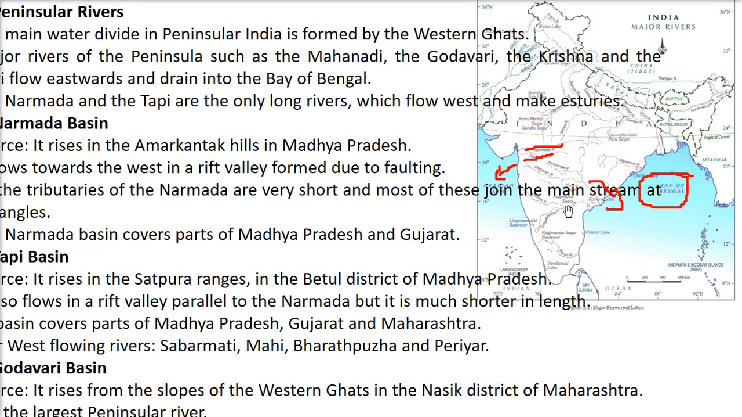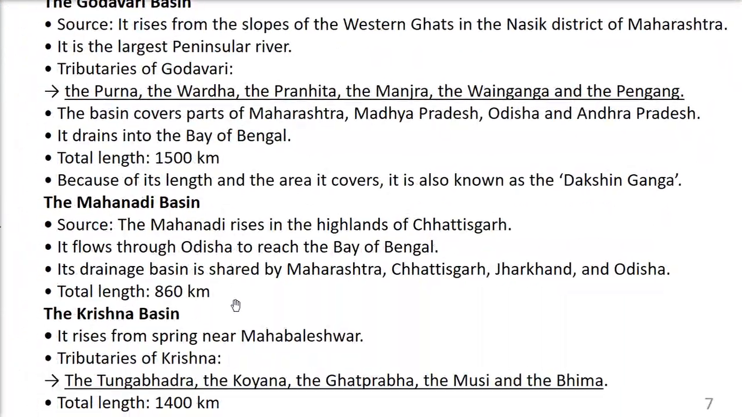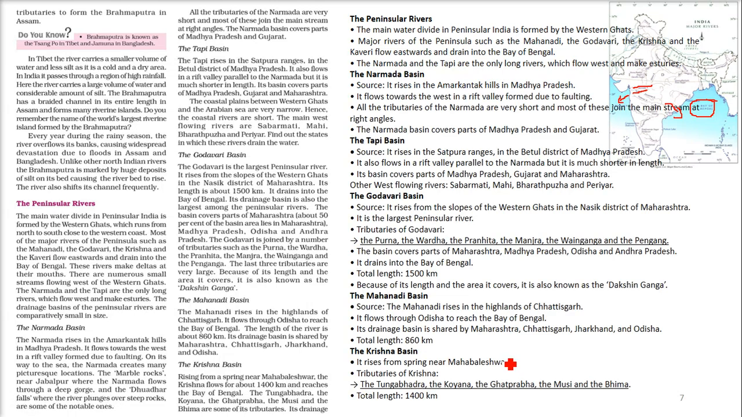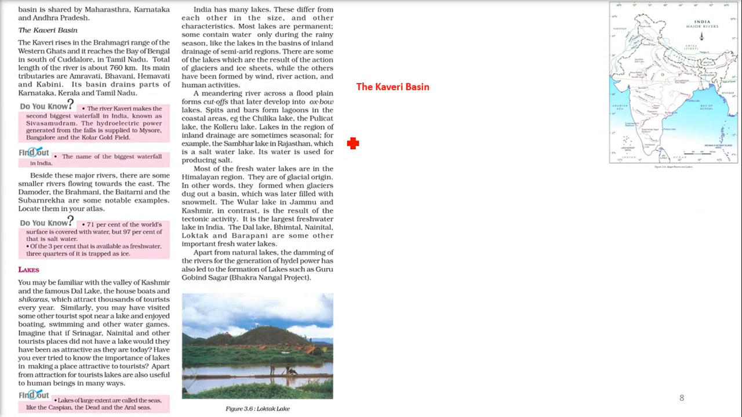Coming to Krishna, this is Krishna, and we'll talk about Kaveri also. Now Krishna starts from where? Krishna starts from a spring near Mahabaleshwar, and the tributaries of Krishna are Tungabhadra, Koyna, Ghataprabha, Musi and Bhima. Total length is 1400 kilometers. The drainage basin is shared by Maharashtra, Karnataka, and Andhra Pradesh.